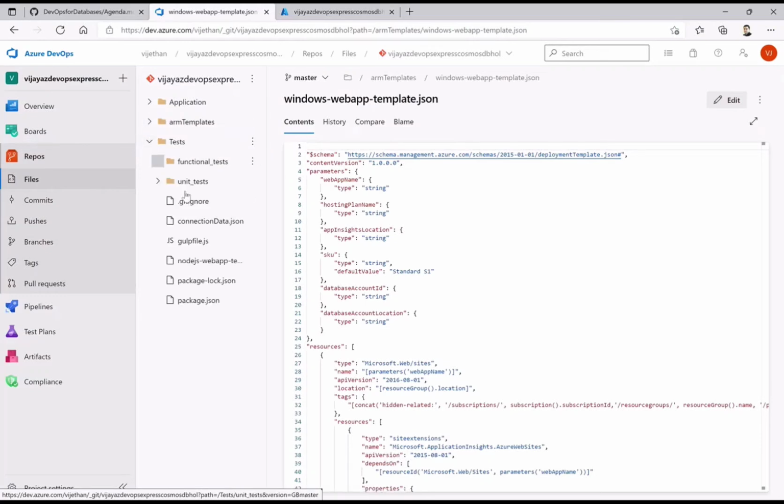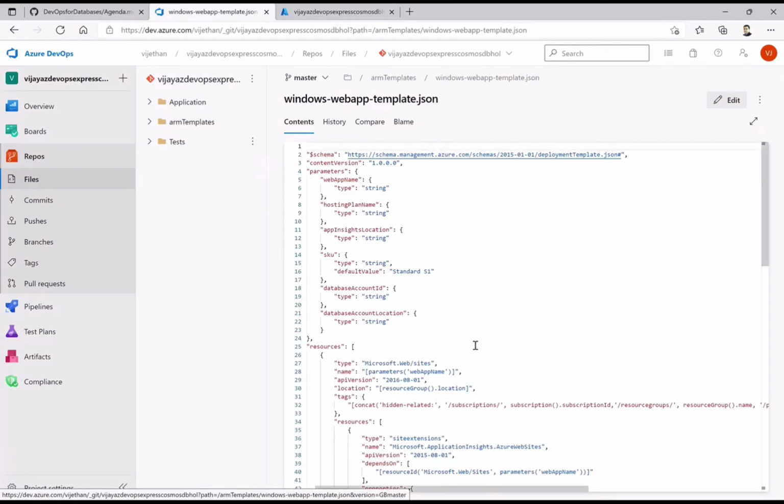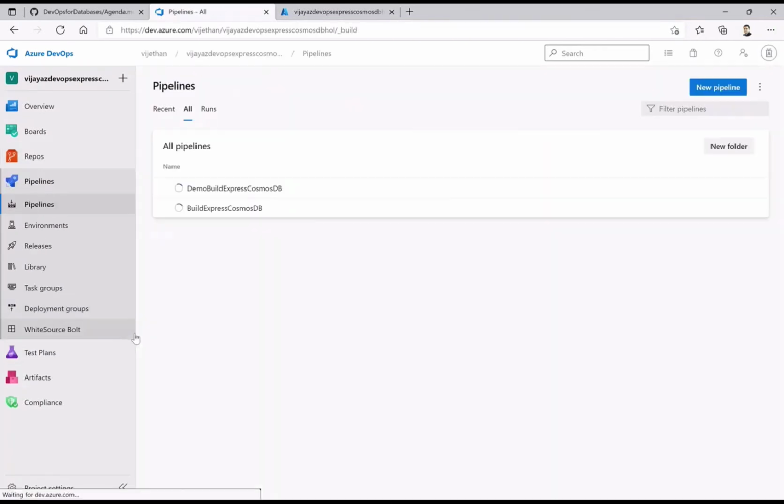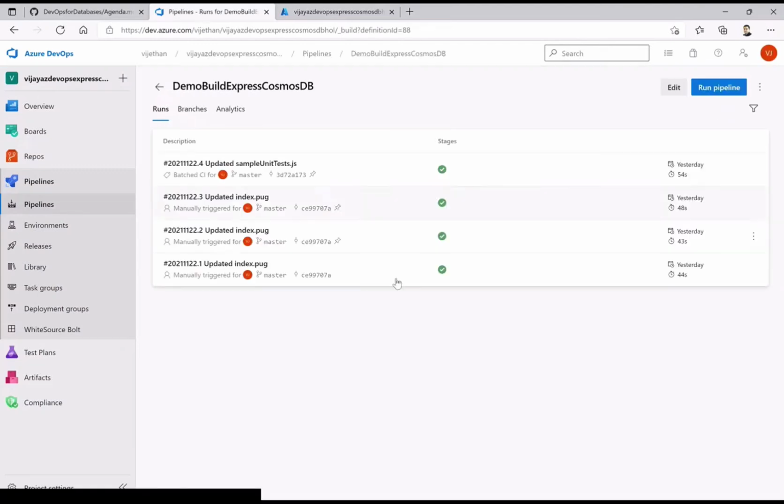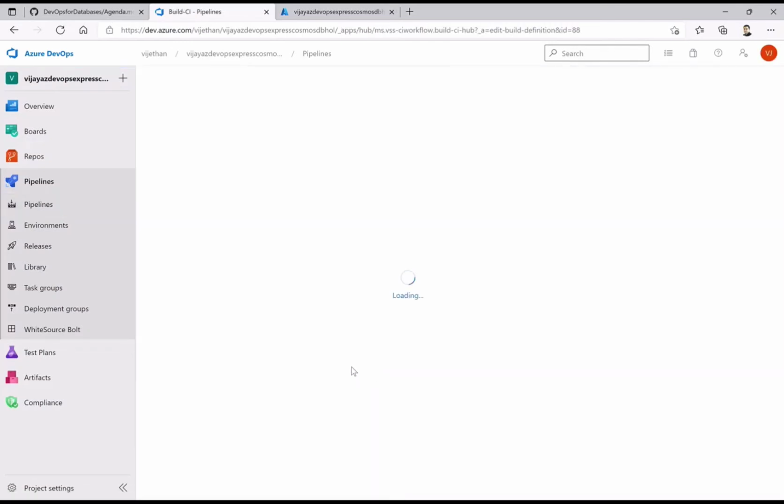There are also a few things I can do on functional testing and unit testing, which we can talk more about once we do the actual labs. This is what I can show you as code, and this is what is stored as of now. How I implement that from DevOps is using the pipelines. This is exactly the same procedure; the only thing is, depending upon what you are implementing, the workflow changes. So let me show you this particular workflow of having this demo with Express and Cosmos DB.